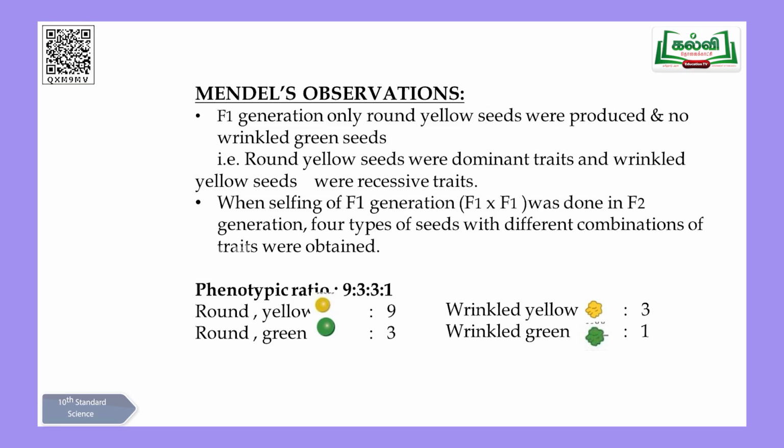Look at that. And as I told you, he again did selfing of the F1 into F1, and you see the different varieties, and towards the end he was able to get 9:3:3:1. That was a dihybrid cross, and he succeeded also. What was his main plan? He wanted to get hybrid varieties. So you got the hybrid varieties here. At the end of the F2 generation, he got 4 types of seeds. You can see those 4 types here, children. I've given a clear color picture also. And here you can see 2 different combinations where characters were obtained. So that is the result of the dihybrid cross.